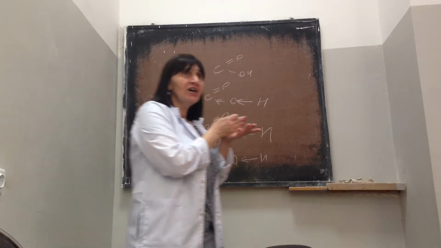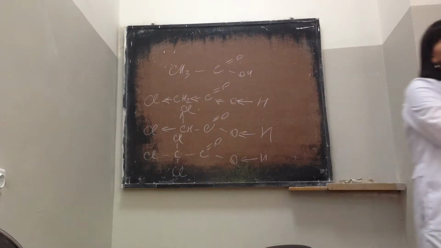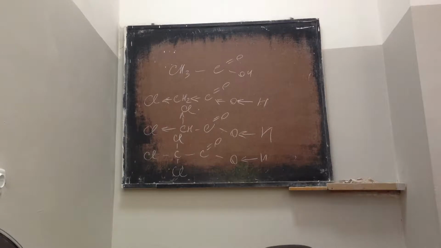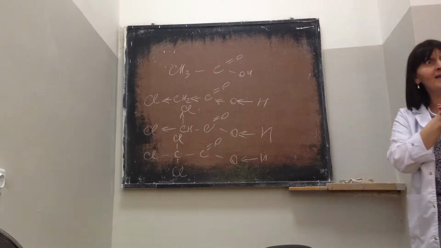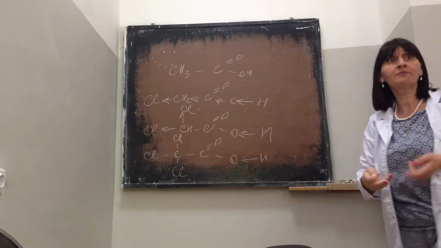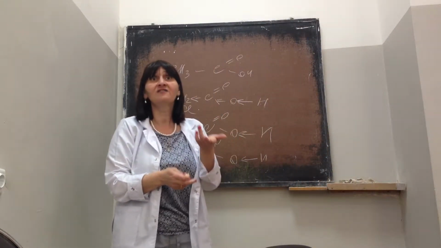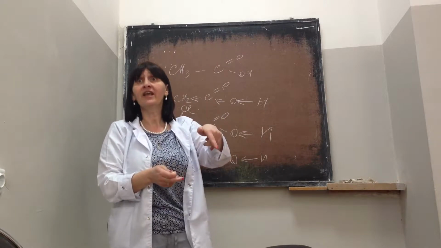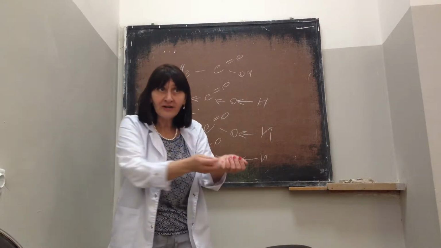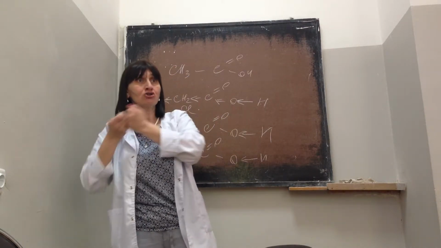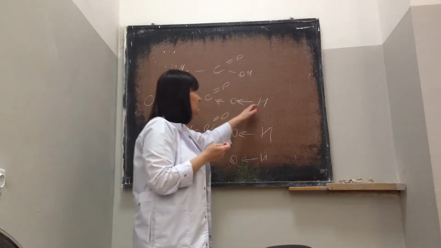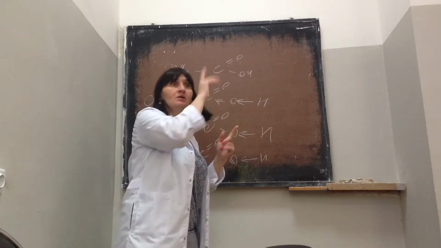Now, if I instead write F, fluorine, in this case, once again, you increase the inductive effect. Why? Because fluorine's electronegativity is much higher than chlorine's, and fluorine attracts these two electrons more strongly. So this H atom goes more easily.